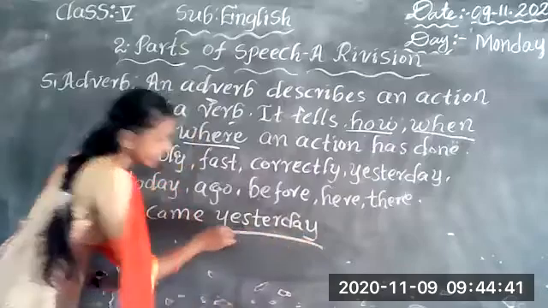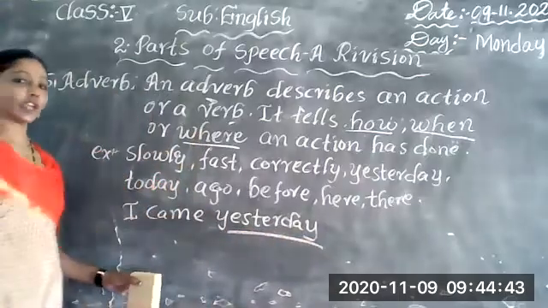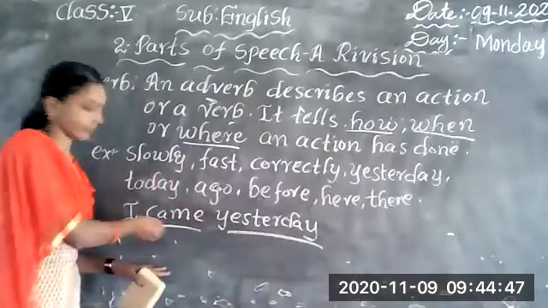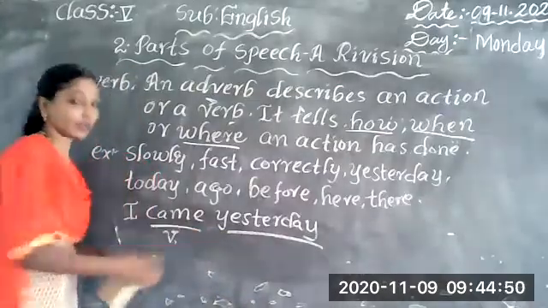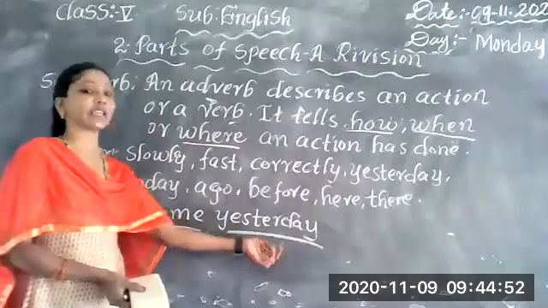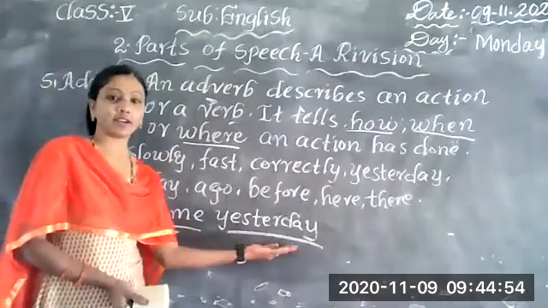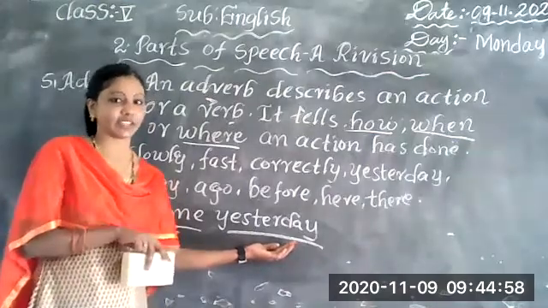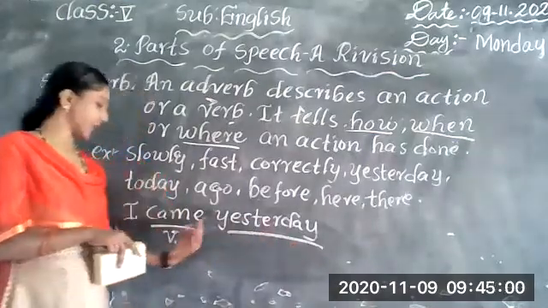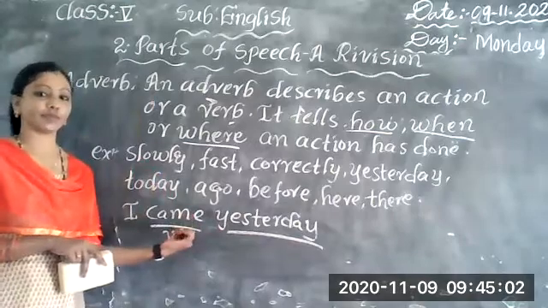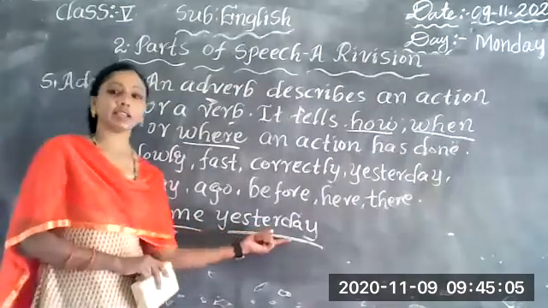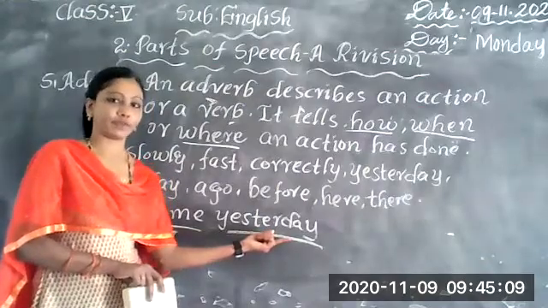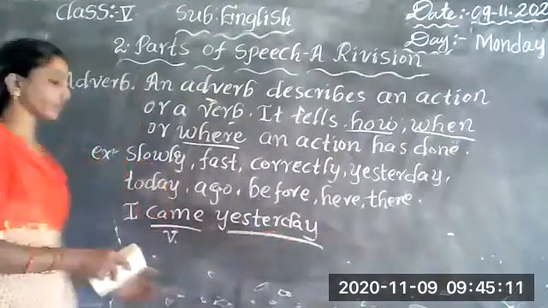So here, yesterday is the adverb. When the action has been done, I came. This is the action, the verb. I came, but when did I come? Yesterday. So yesterday is the adverb which tells about when the action has been done. This is also telling extra information about the verb. So here yesterday is also called an adverb, and we can call it a when adverb. Is it clear, students?